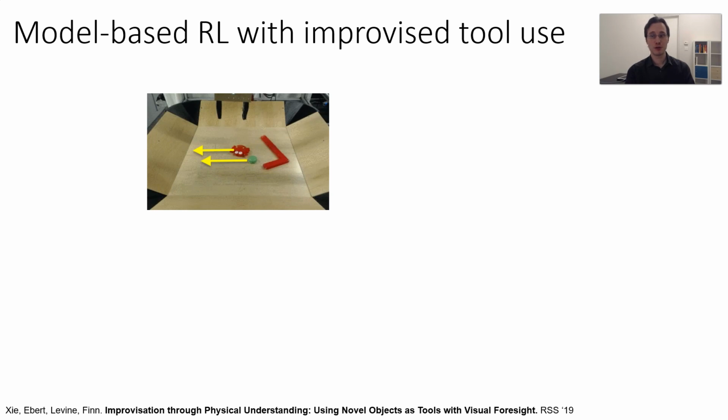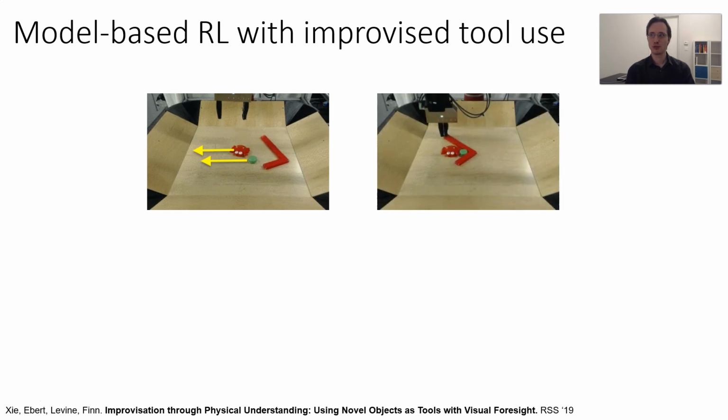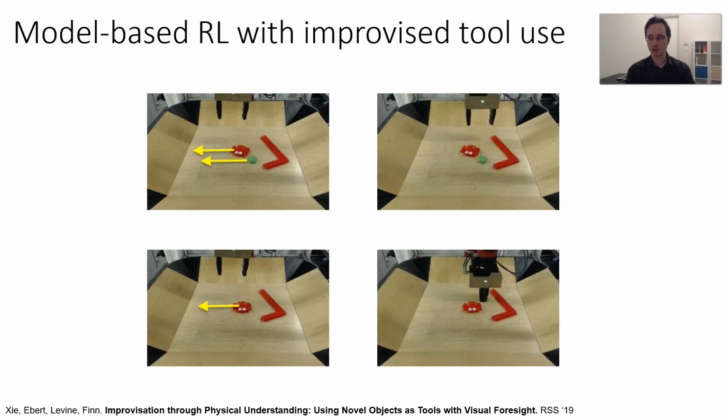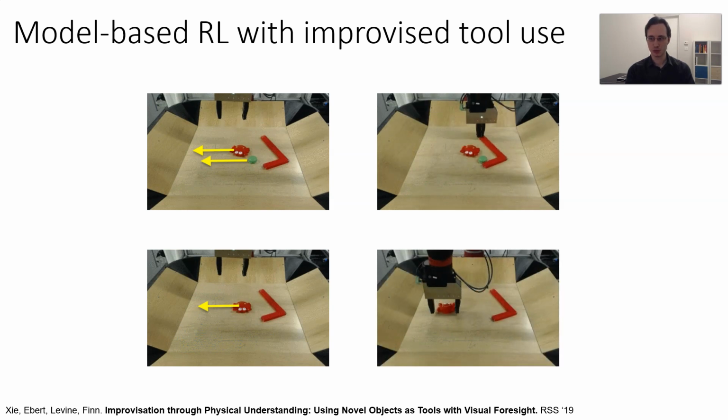This model can also figure out when not to use tools. So if we tell it to move two objects together, it'll reach out, pick up the tool, and use the tool to move both objects. If we tell it to move a single object, then it knows that actually moving the object directly is much more expedient than trying to use the tool.